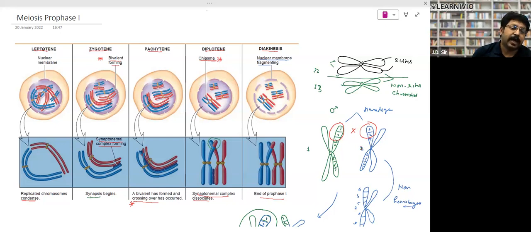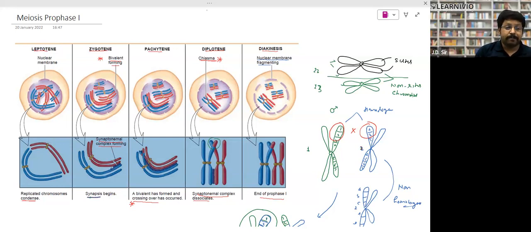First stage is leptotene. In leptotene, the nuclear membrane is present, the replicated chromosomes condense. In zygotene, formation of bivalent takes place. These two chromosomes will come in pair, right? When they come in pair, some of their parts adhere to the other chromosome. This structure is called the synaptonemal complex, or the process is called synapsis. It is written over there.